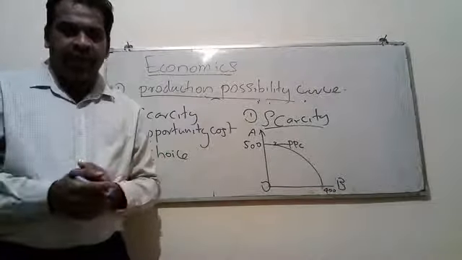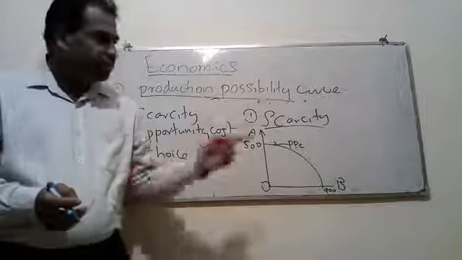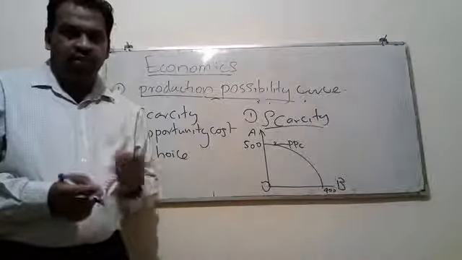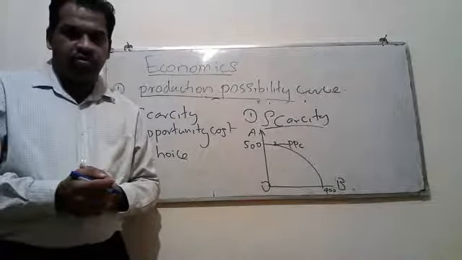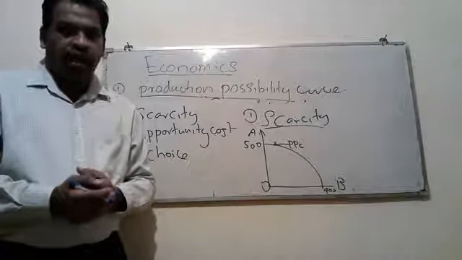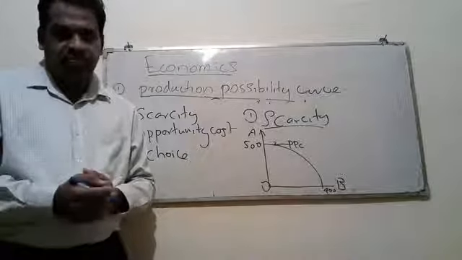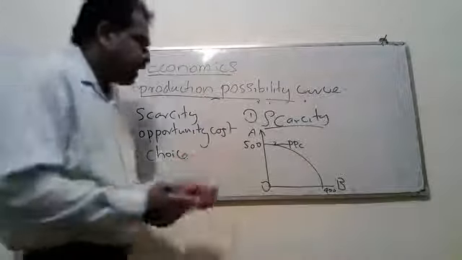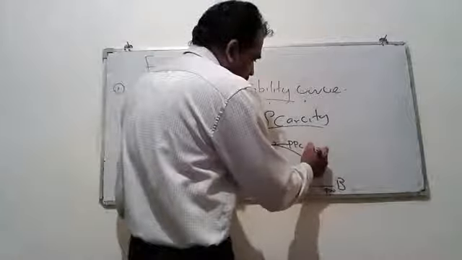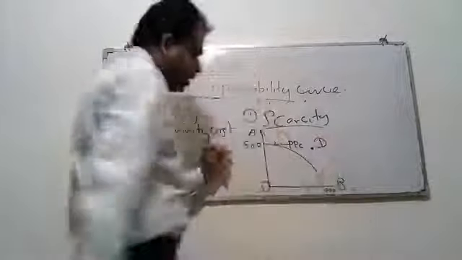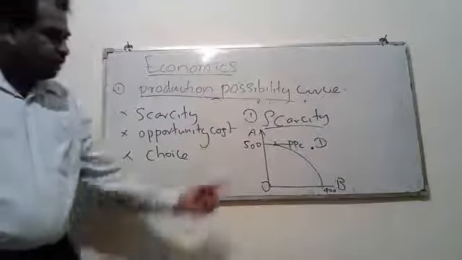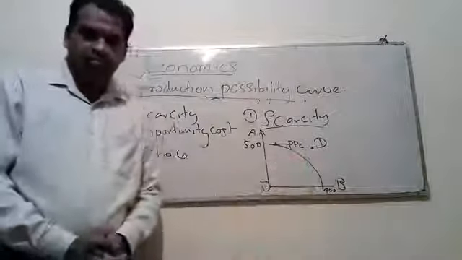We have a subject called economics because of scarcity. In economics, we are going to fulfill unlimited wants by using limited resources. If you take a point D, it is beyond the PPC curve.